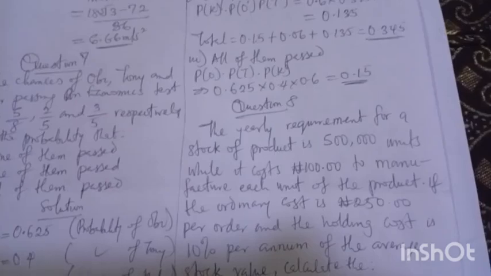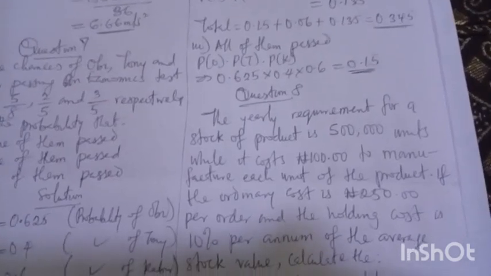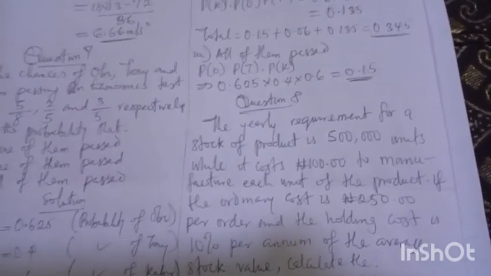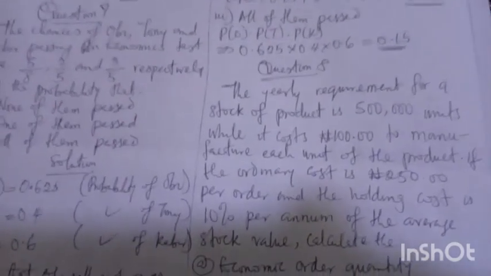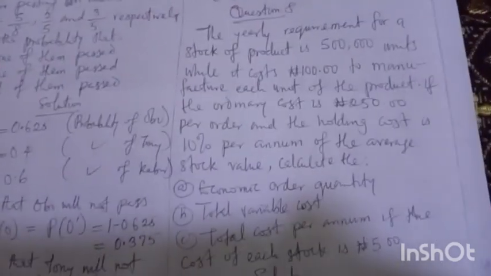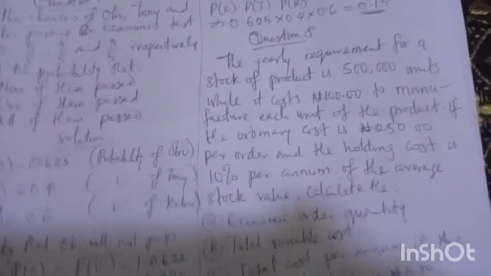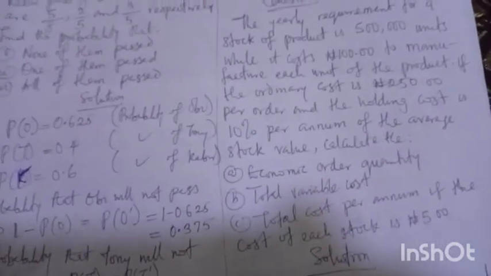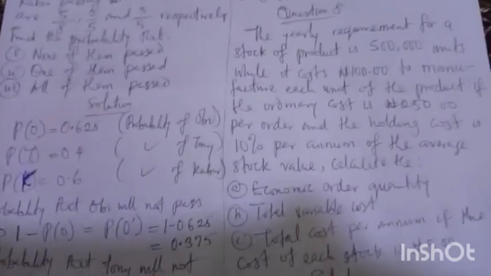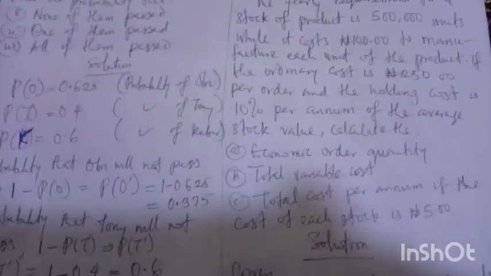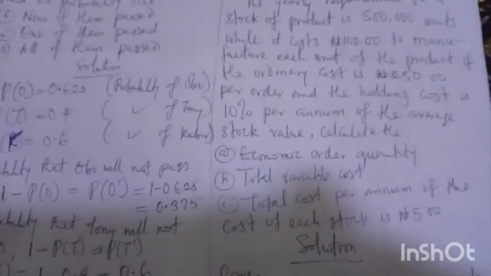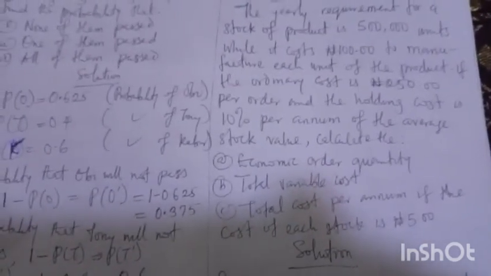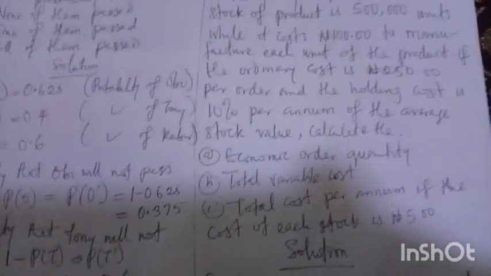If the ordering cost is 250 naira per order and the holding cost is 10% per annum of the average stock value, calculate: A, the economic order quantity, that is EOQ. B, the total variable cost, TVC. And lastly, C, the total cost per annum if the cost of each stock is 5 naira. Very simple question, and let's discuss it one after the other.